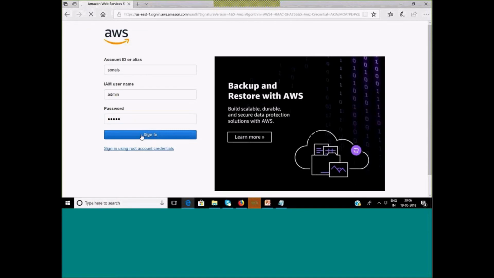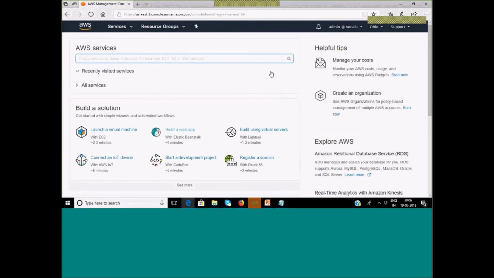I will come back to the questions. Let me just showcase you this part. Now I logged in as admin user. You can see here in the username, I am just highlighting on the right side, admin at Sonal, right? Now, Srinivas, you will have to check from your end.